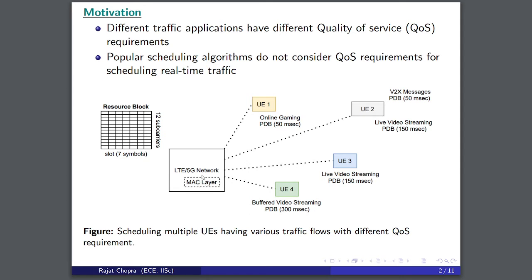The MAC layer is one of the most important parts of modern wireless technologies and is responsible for radio resource allocation. The smallest radio resource in LTE is called a resource block, which comprises 12 subcarriers and 7 symbols. The QoS performance of a user depends heavily on the scheduling of these radio resources. For example, a user with a tight delay budget should be given priority in radio resource allocation.